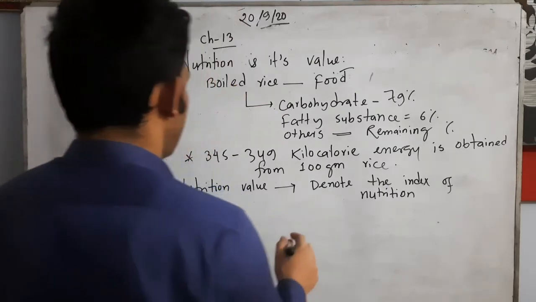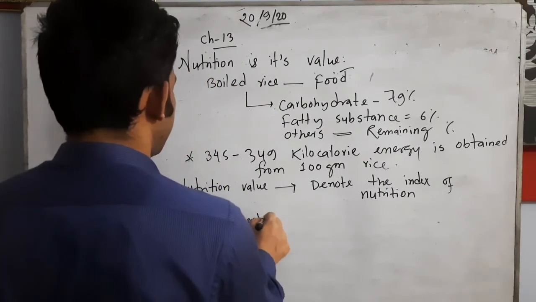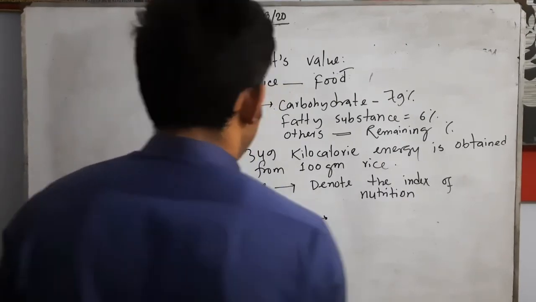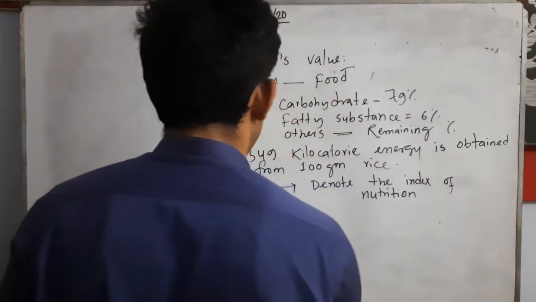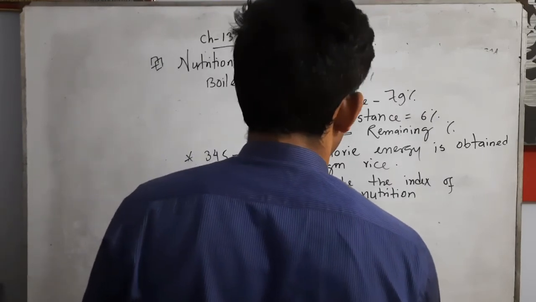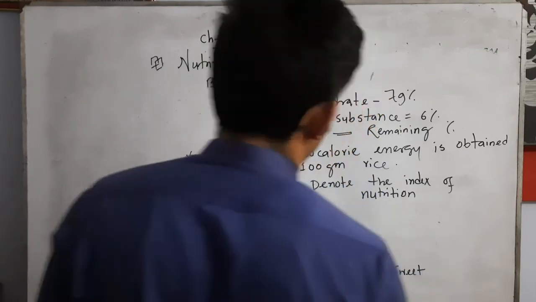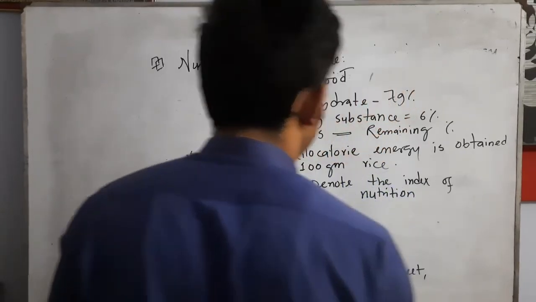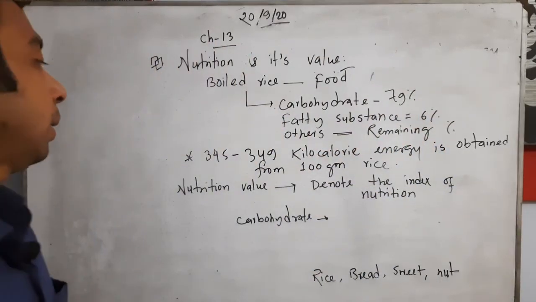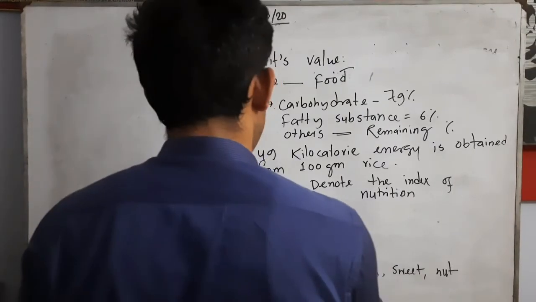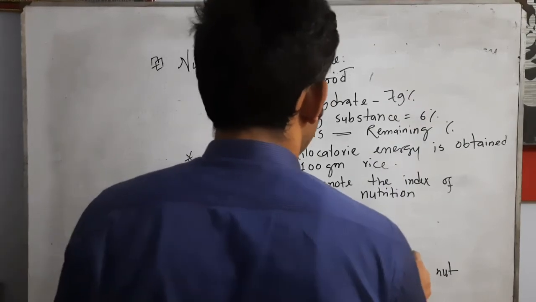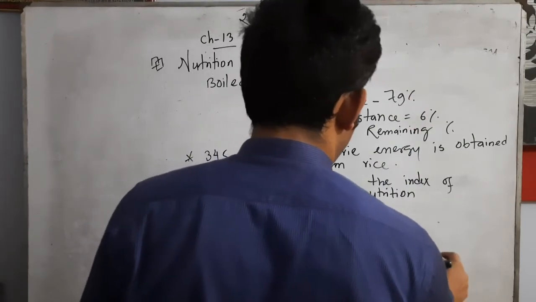Suppose I need to get carbohydrate. I can write some food names: rice, bread, then sweet, then nut. Suppose I write some food names and tell what the nutrition value is. Suppose I get carbohydrate from rice in this amount, bread in this amount, sweet in this amount, nut in this amount.